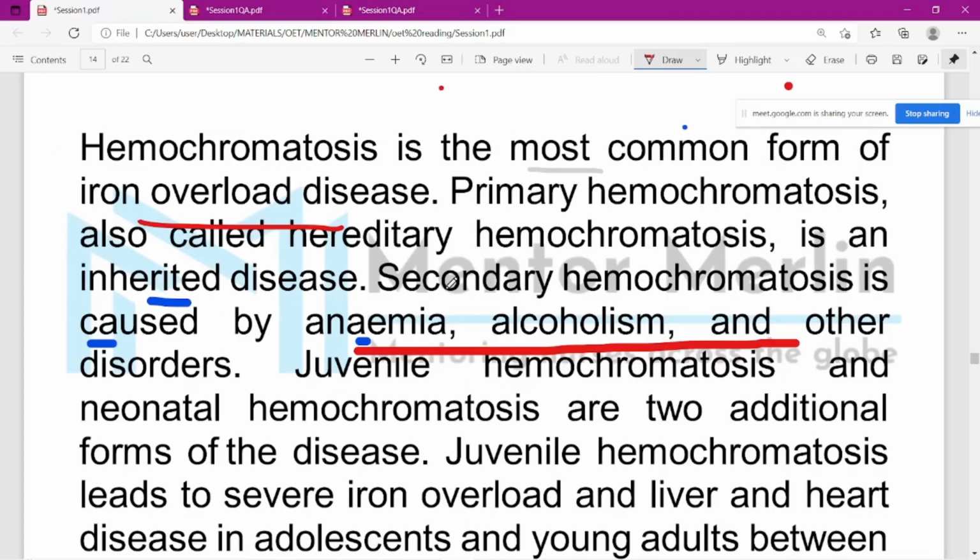There is also primary hemochromatosis, which is mentioned as an inherited disease. It is not mentioned as particular primary or secondary, so only this is mentioned: iron overload disease.